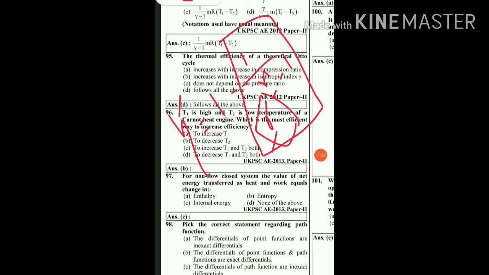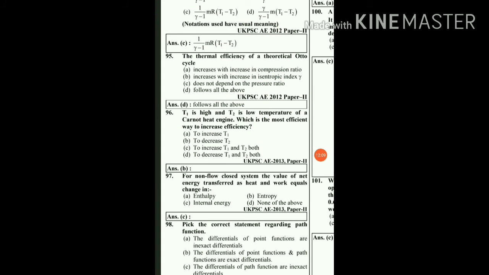Increases with the increase in isentropic index. As gamma increases, this term also increases, so efficiency also increases. Then next, it does not depend upon the pressure ratio. So it is also true. So here all the options are correct. So option D will be the right answer.